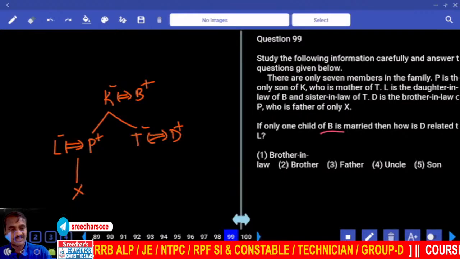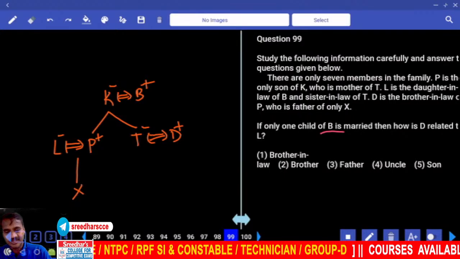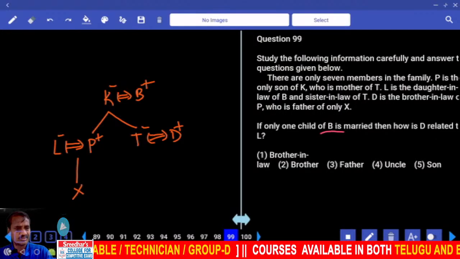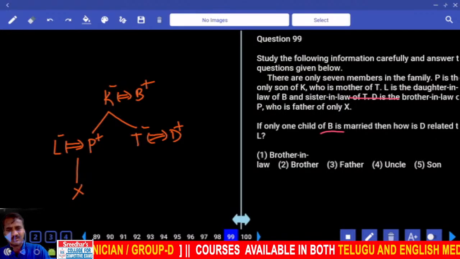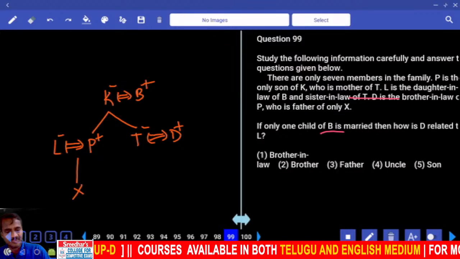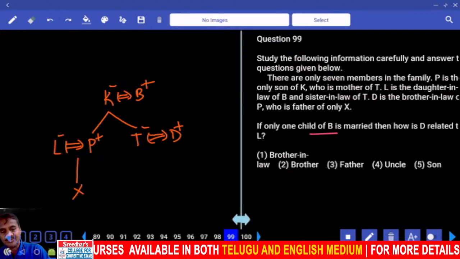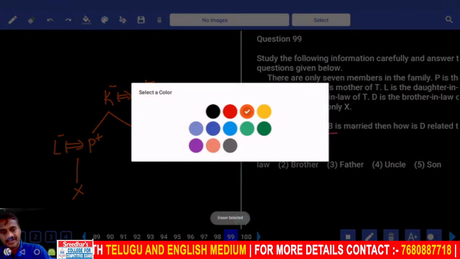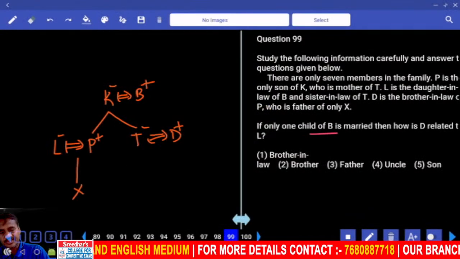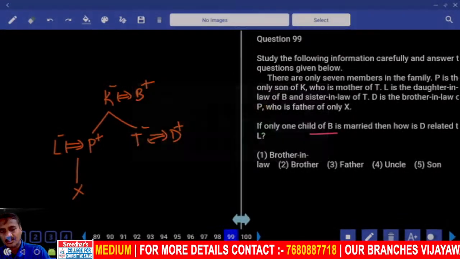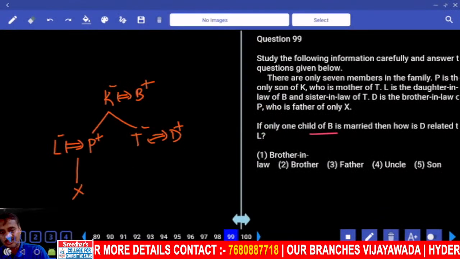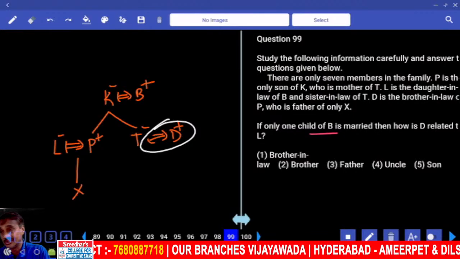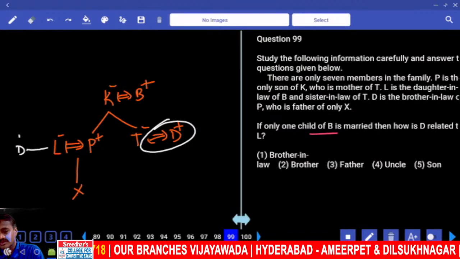Then if only one child of B is married, how is D related to it? Now D is the brother-in-law of P. If only one child of B is married, then you cannot have D at this place. And only one child of B got married. Then this D must be the brother-in-law of P. Then D will be here.